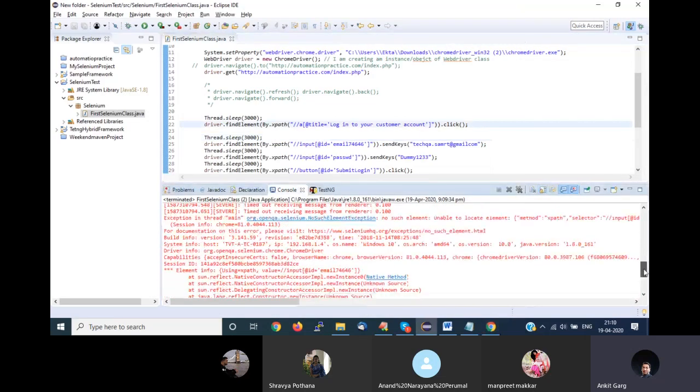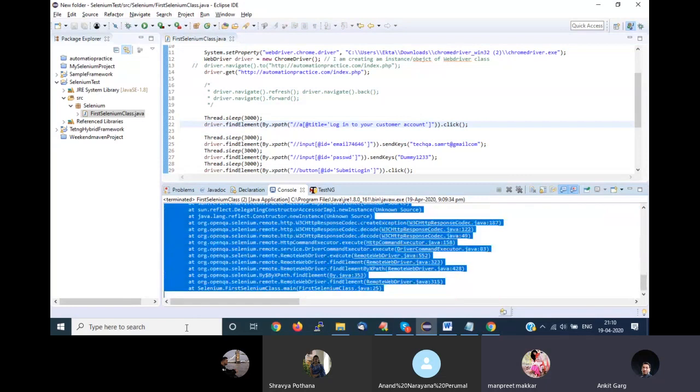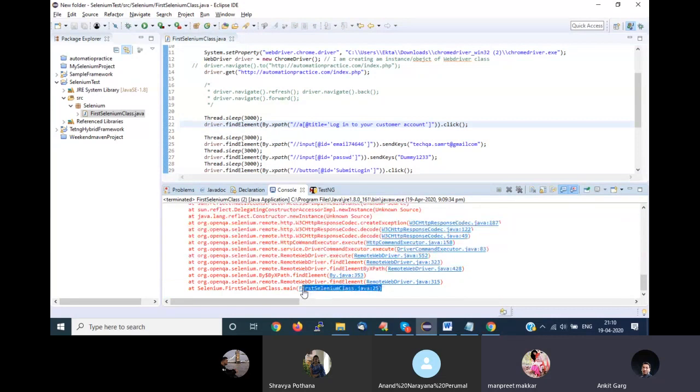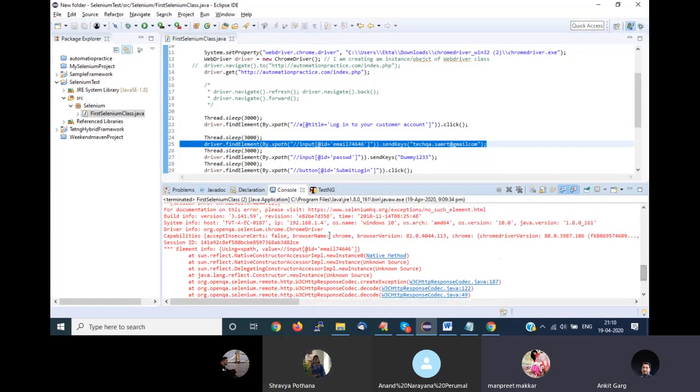Let's run your program again. There is a long error message here at the bottom, right? At the moment, don't focus on the complete error message. I'll explain it later. Just navigate to the last line for now. It is giving you the line number at which your script has failed. If you click on this, it will directly take you to that particular line in your top window. Also, if you try to understand this error message, it is giving you the element on which it has failed. You can verify with the help of this element on which particular line you have written it and where it failed.